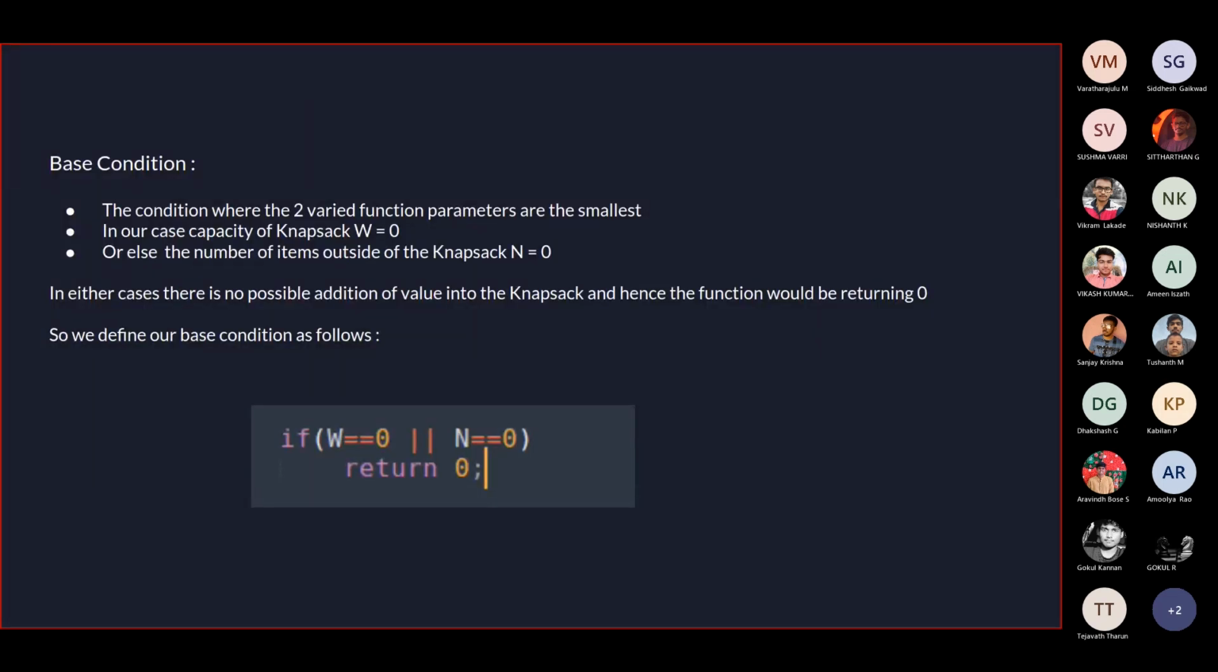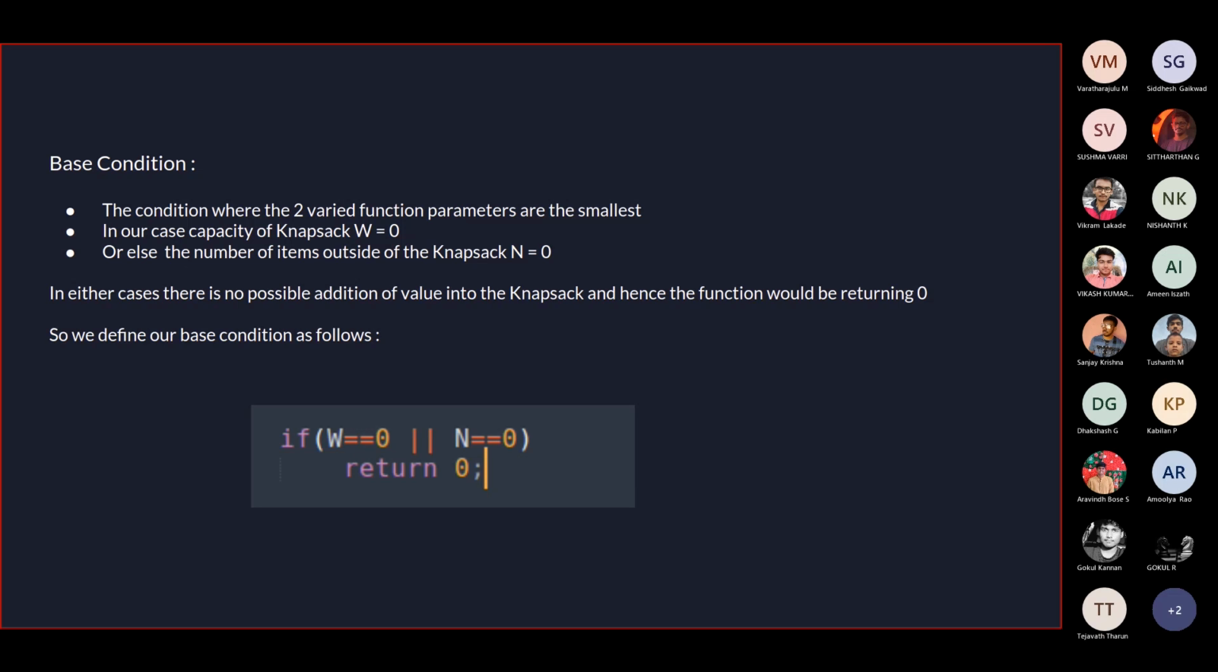So in order to determine the base condition, we have to try and keep the smallest possible values of the parameters which are going to be varied. And as I said, W and n are the only two parameters which can be varied in this particular case, because the weight array and value array are constant. So now, the least possible value of capacity is 0, in the sense that if you have filled your bag completely, you can't fill anymore, so W is equal to 0.